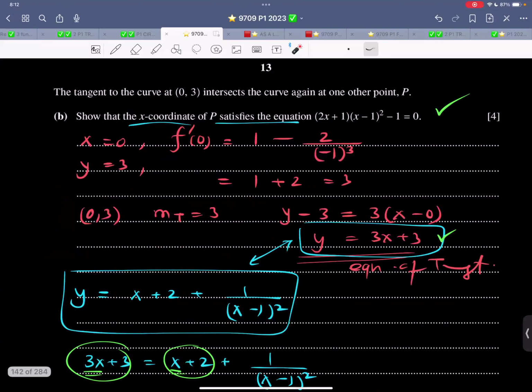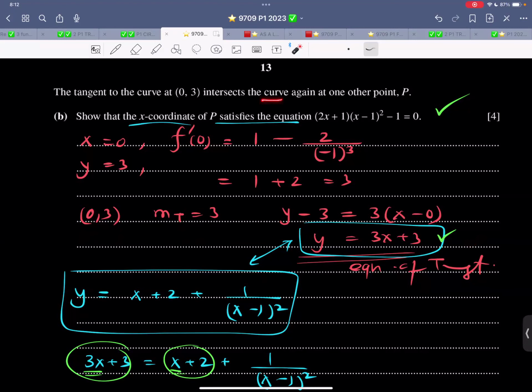The tangent to the curve at (0, 3) intersects the curve again at one other point P. Show that the x coordinate of P satisfies this equation. So now x is 0. They have given the tangent to the curve. When x is 0, f'(0) is coming out to be 3. That is the gradient of the tangent. And then the x coordinate is there, the y coordinate is there, the gradient of the tangent is there. You find the equation of the tangent.